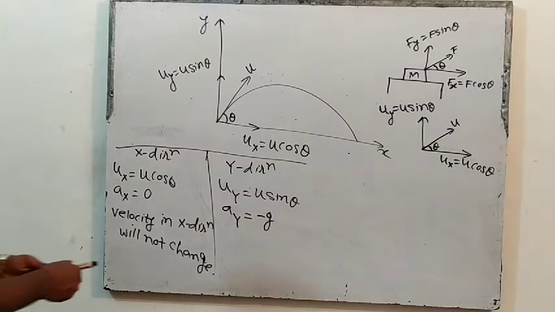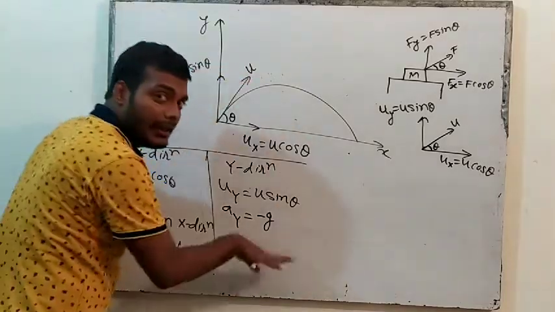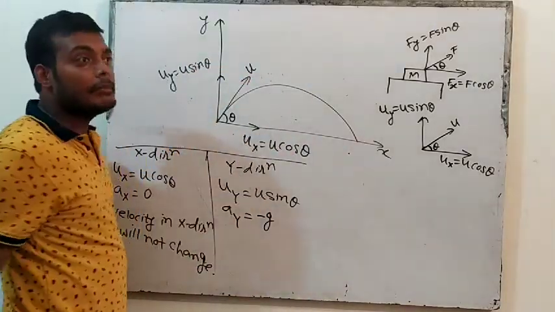Now think, in y direction what will happen? In y direction first velocity will decrease and then velocity will increase. I have discussed it.